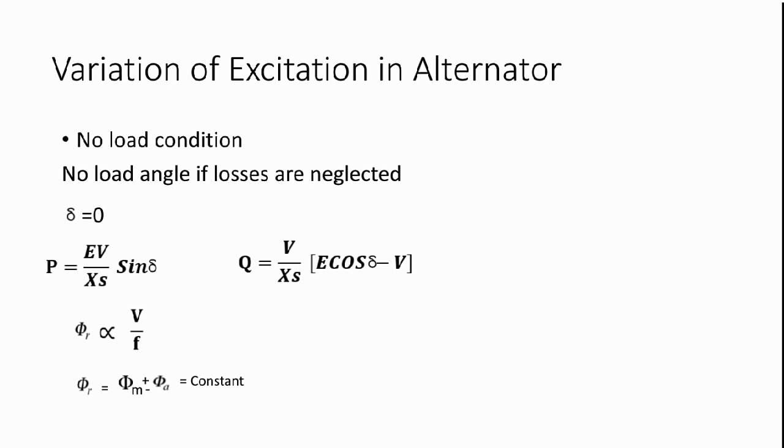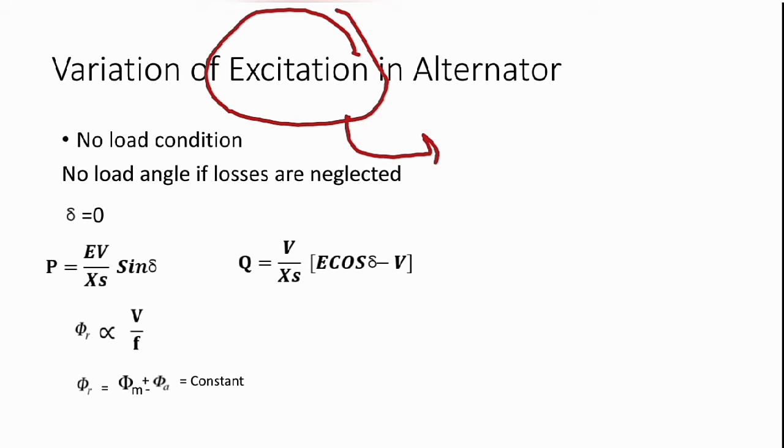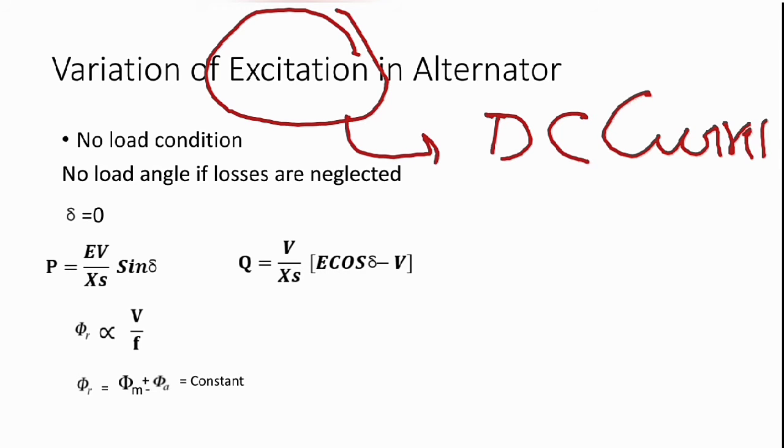Okay, here we are talking about the variation of excitation. So first of all, what do you know about excitation? Excitation in the alternator means only the DC current which flows on the field winding. So here we control the DC current and see what the impact is on the alternator.